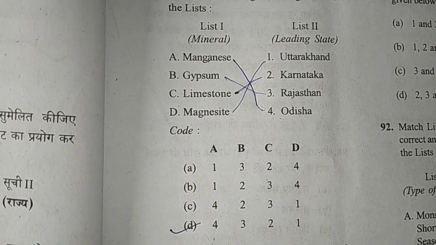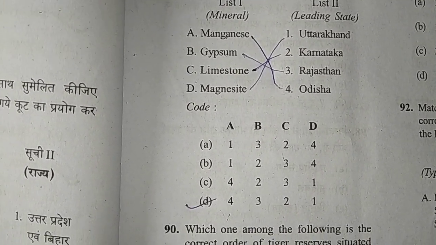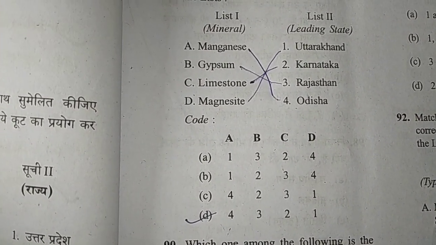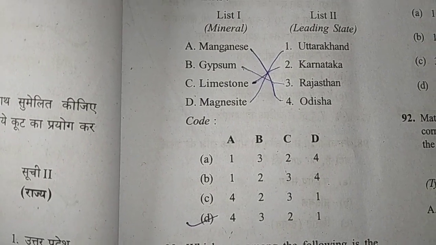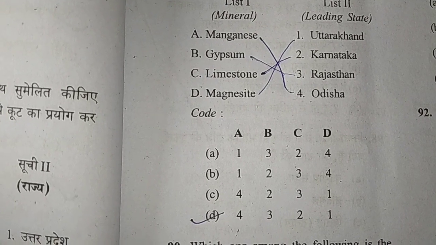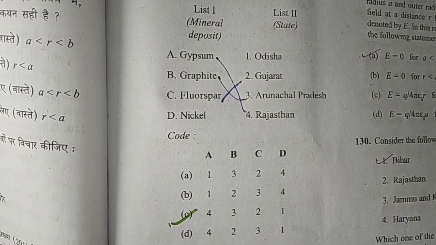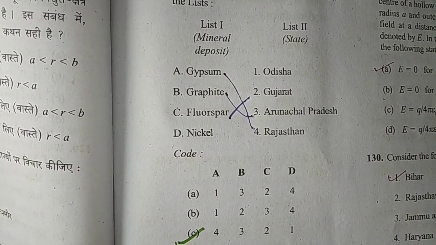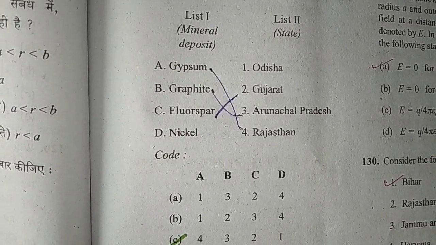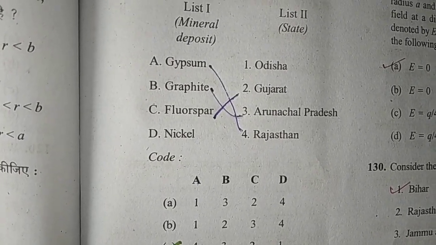The manganese minerals and their leading states which are responsible for their production. Manganese is the mineral which is mostly found in Odisha. Gypsum is found in Rajasthan, limestone in Karnataka and magnesite in Uttarakhand. List of minerals and the list of secondary states: gypsum is found in Rajasthan, graphite in Arunachal Pradesh, fluorspar in Gujarat, nickel in Odisha.